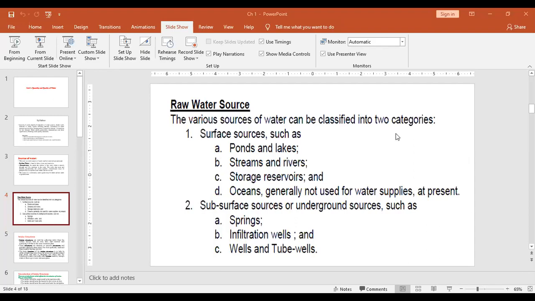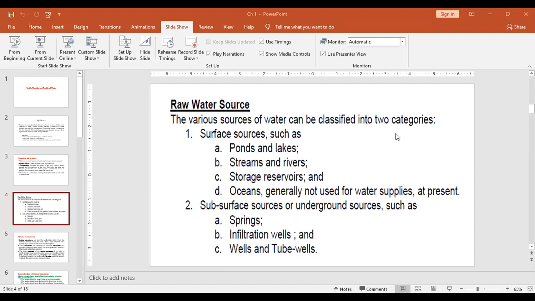In surface water there are different impurities, and in groundwater there are different impurities. And because of the change in impurities, we need to change the treatment process. So that's why we should know whether the source is a groundwater source or a surface water source. Very fundamental and very simple concept.